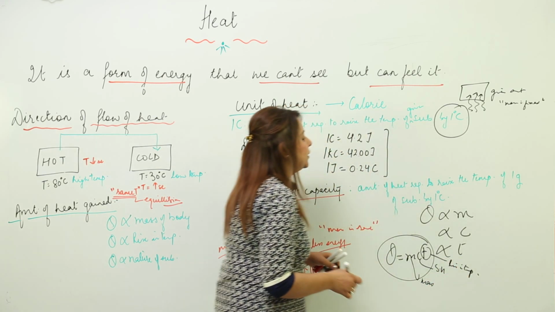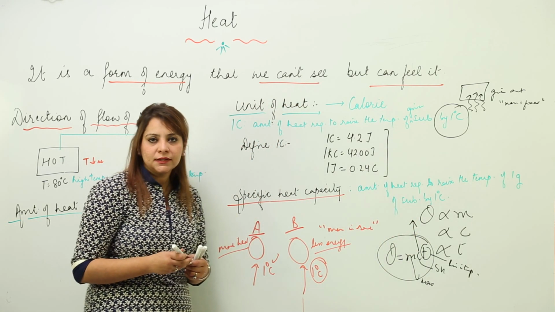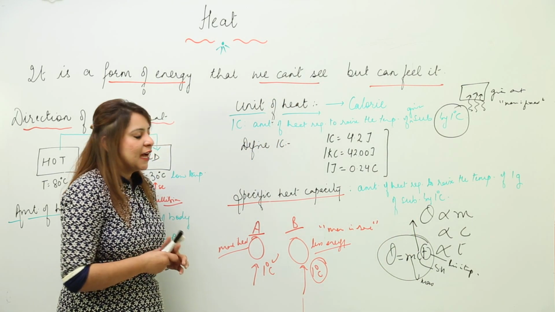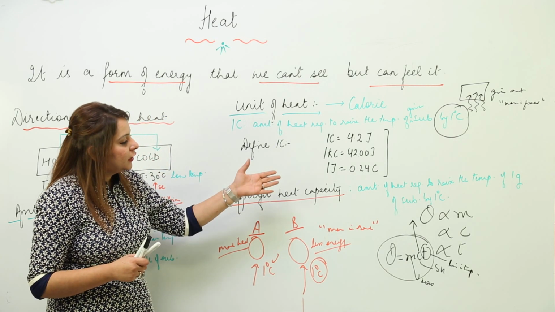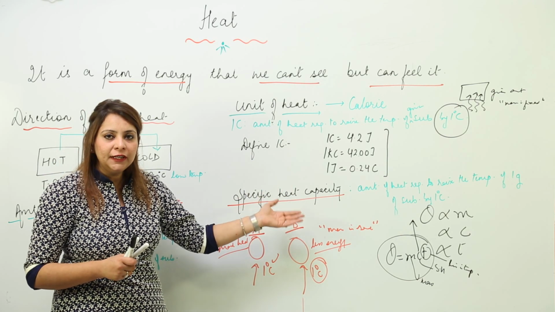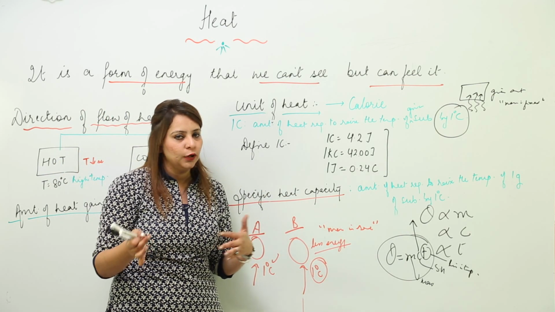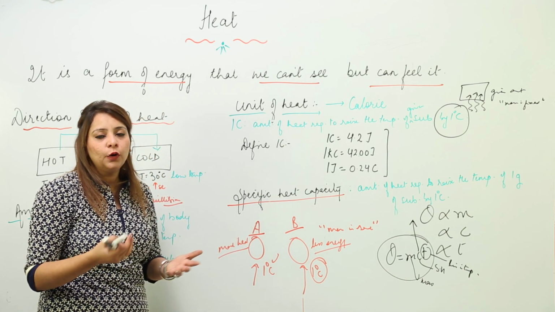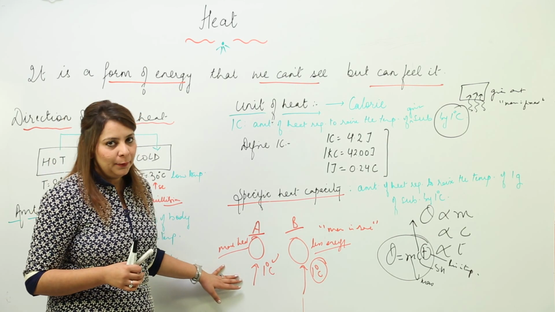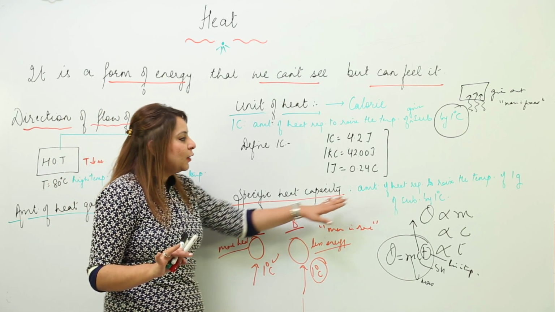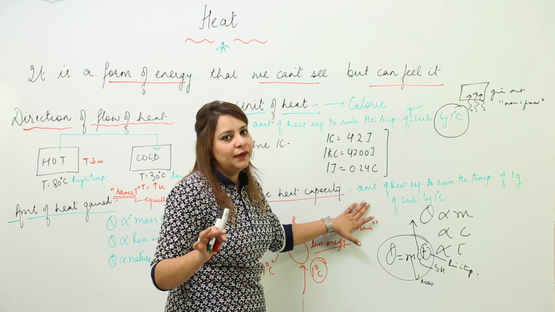This C is the specific heat capacity. Most of the time you will get a question related to the amount of heat gained, so I have transformed this formula in terms of the heat gain. You can write it either way as per the requirement in the question. So specific heat capacity is the amount of heat required to raise the temperature of 1 gram of substance by 1 degree Celsius.